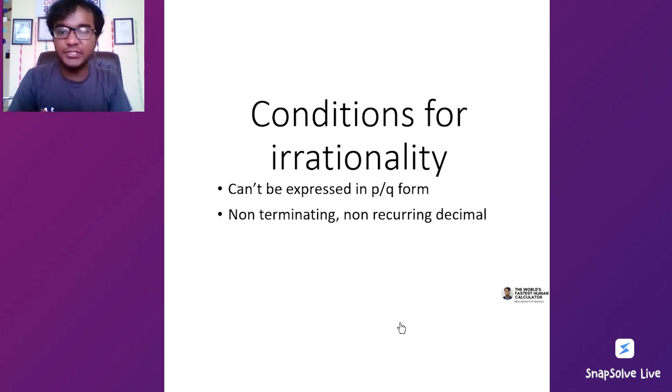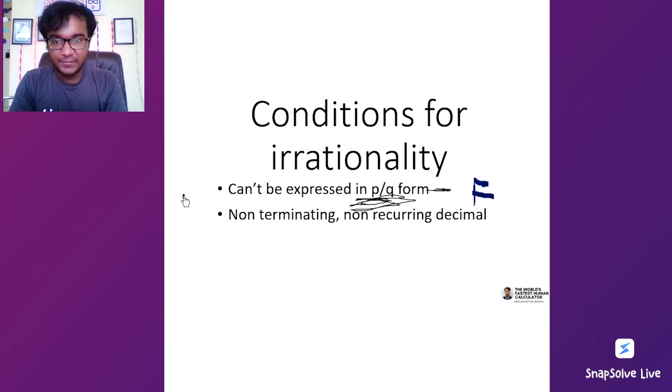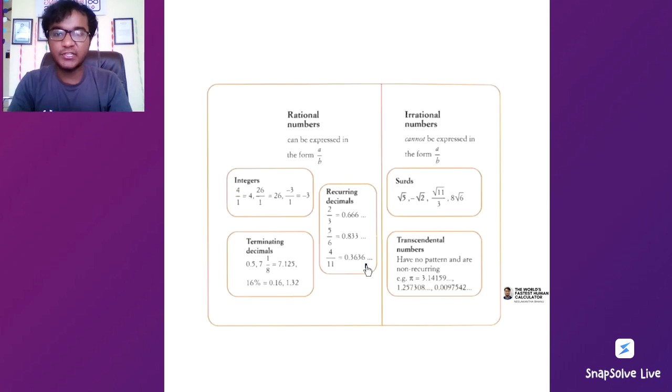So as we know, the conditions for irrationality, we have discussed them in two definitions. One is the fractional definition, one is the decimal definition. The fractional definition says that you cannot express the number in a p by q form. And the decimal definition says that it's a non-terminating, non-recurring decimal, which is the condition for irrationality.